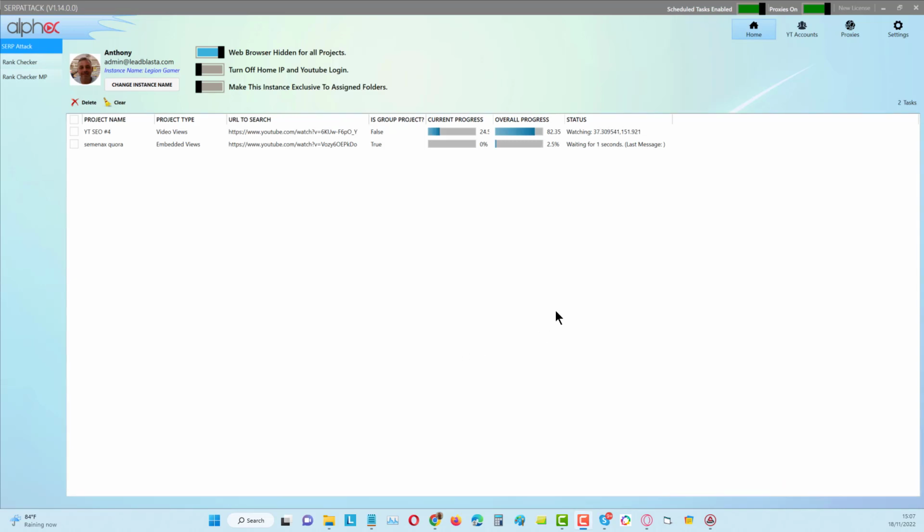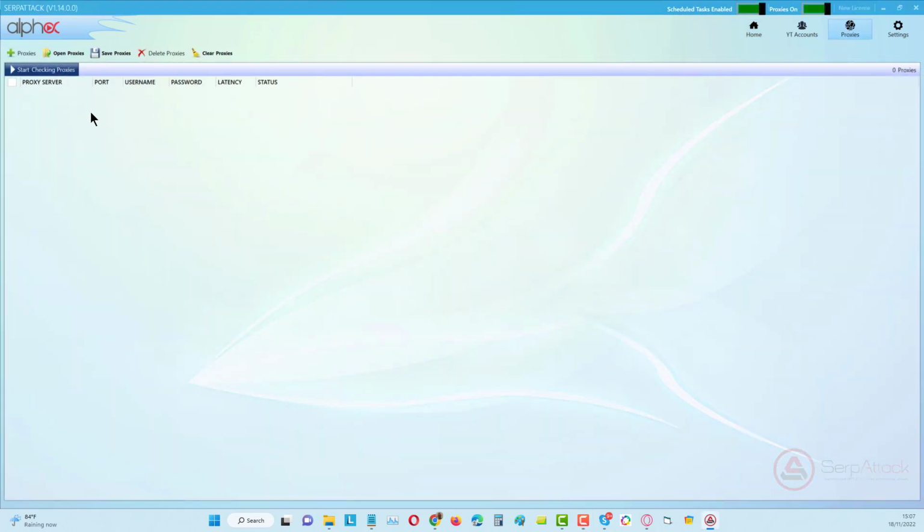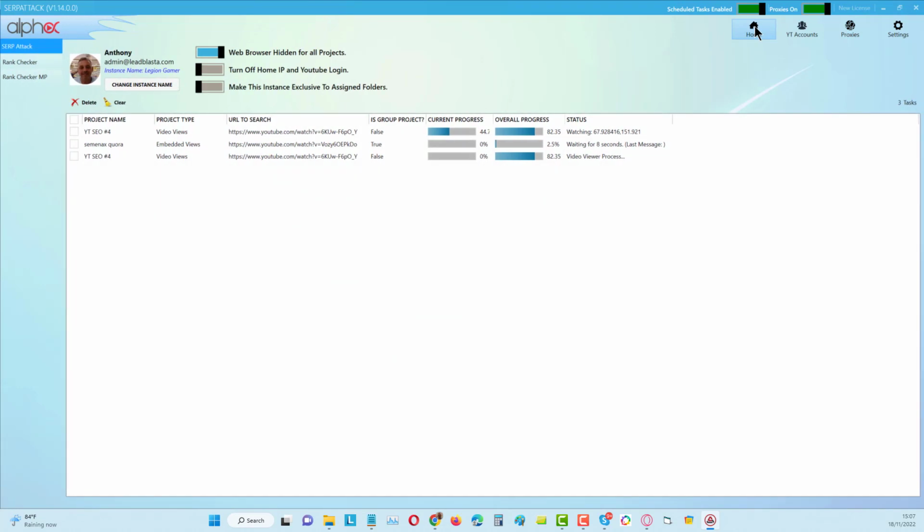Okay guys, we got something really fantastic done for SerpAttack. You can see here we've got a view happening. You can see I've got the proxies on, and when I come over to the proxies, you can see I've got none in here at all. Okay, now that is because we're using mobile proxies that are coming from our own mobile app that we have built from the ground up, and this is part of a P2P mobile server network.